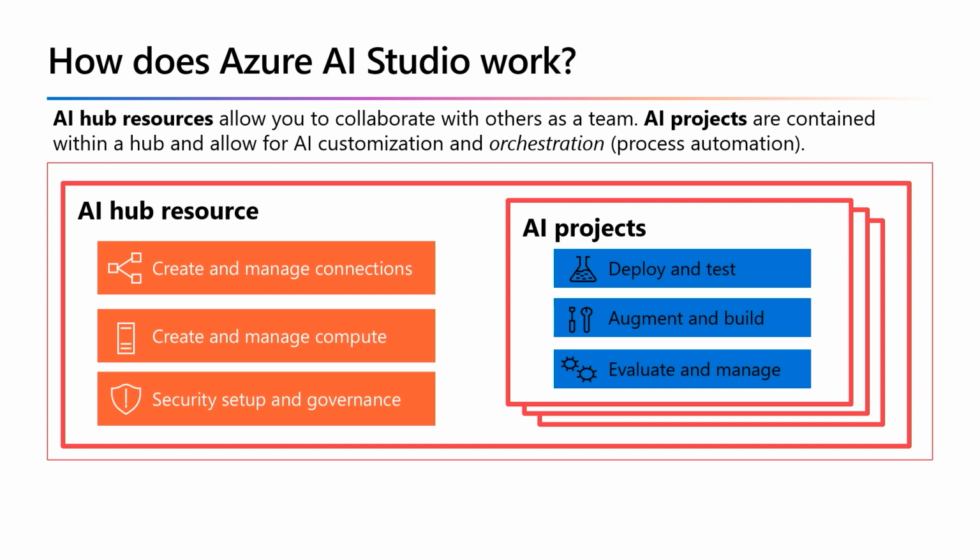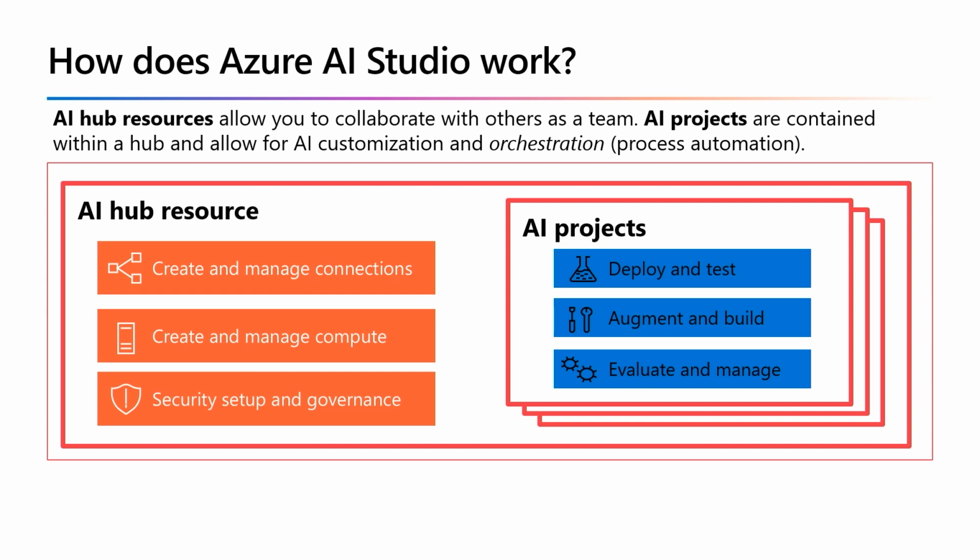Projects are organizational containers within a hub that allow for AI customization and orchestration. They help your organization work, save state across different tools like PromptFlow, and collaborate with others. Projects can use shared resources from the AI Hub and have dedicated storage containers for uploading files and sharing with